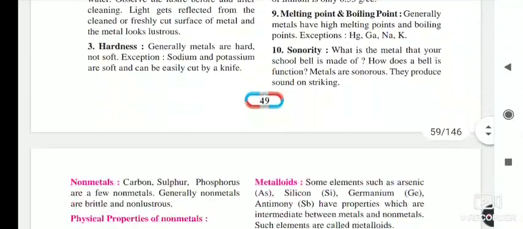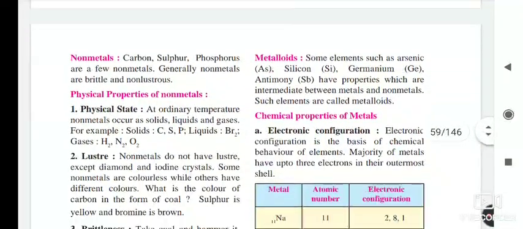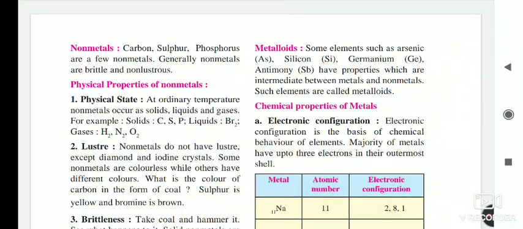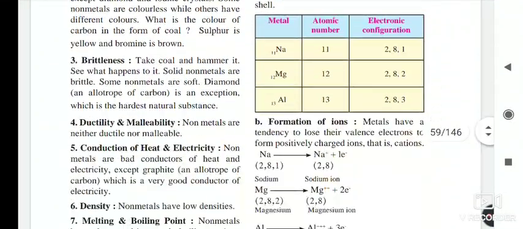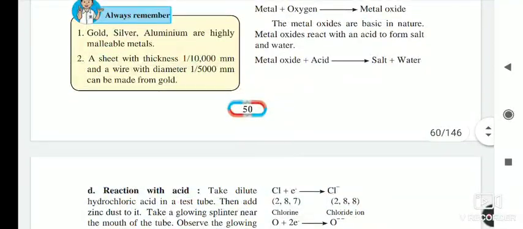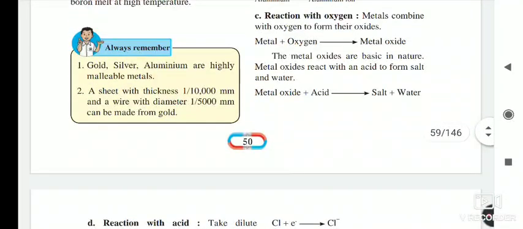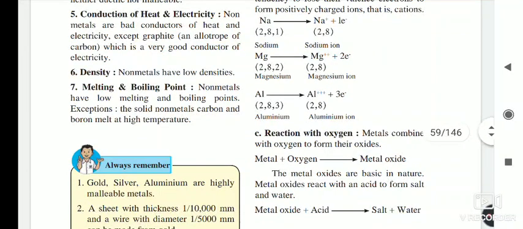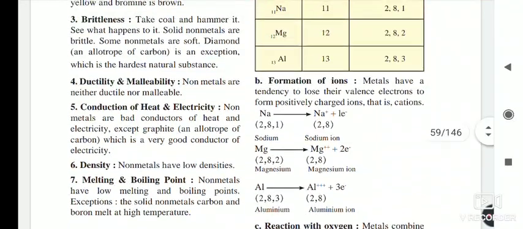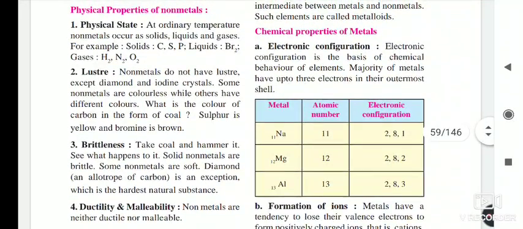For these properties some exceptions are there, and you have to learn those exceptions, because in the exam these exceptions come in the odd man out. Otherwise, they will ask such questions in fill in the blanks. Now we will see the next properties.